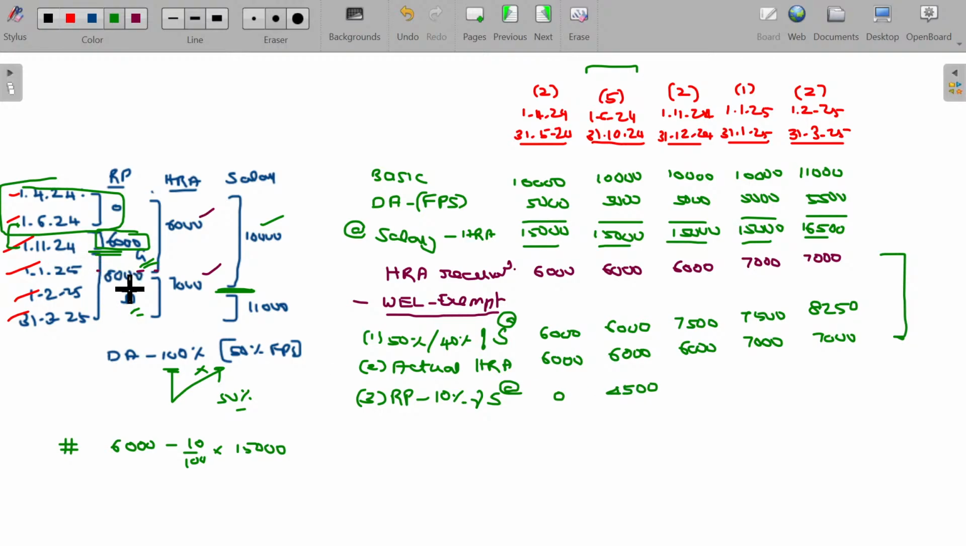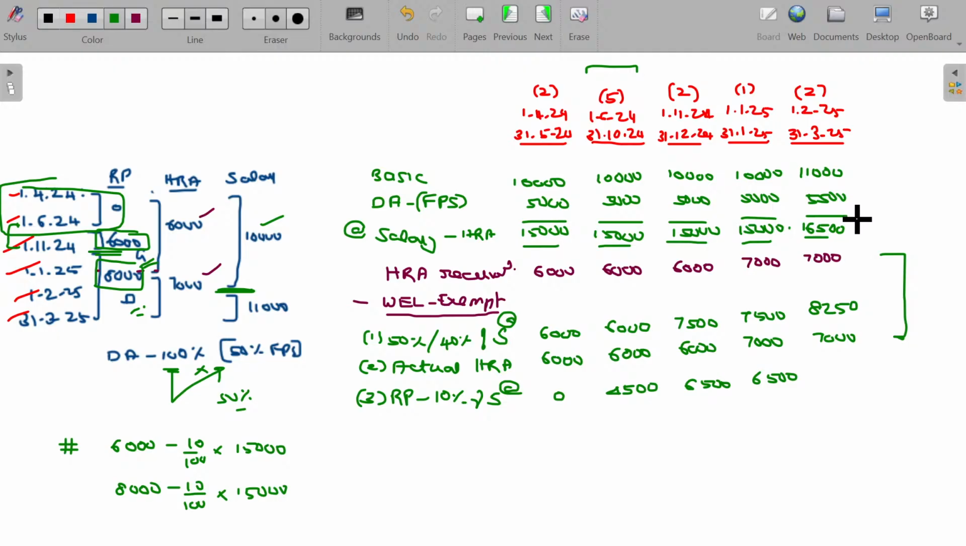Thereafter, he pays 8,000 rupees in Delhi. Clear? And what about here, second case? Rent being 8,000 rupees minus 10% of salary. Salary for this purpose being 15,000. So here 6,500. And here again salary being 15,000, so you will get the same 6,500.